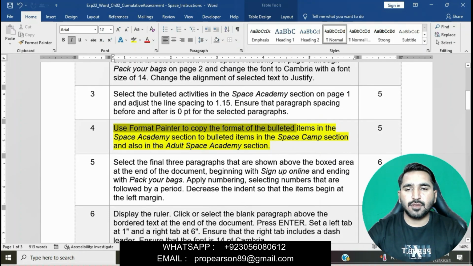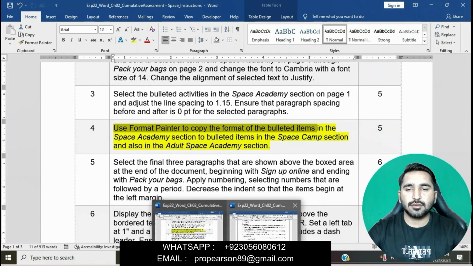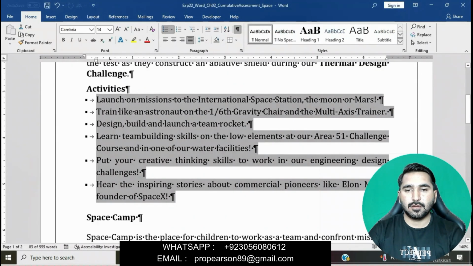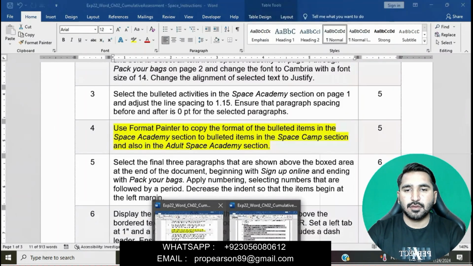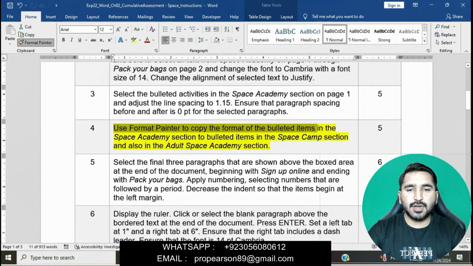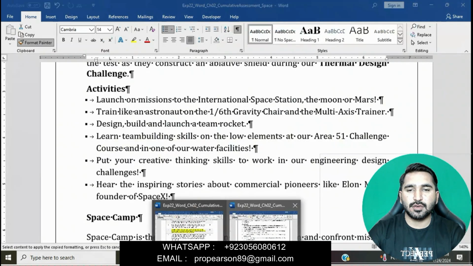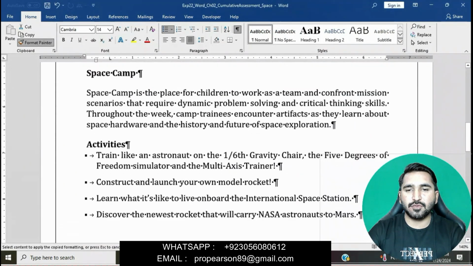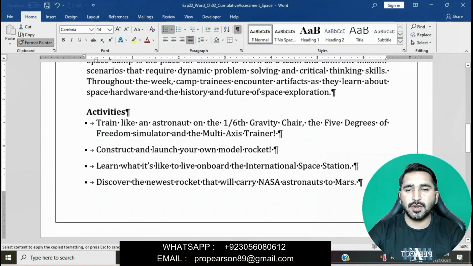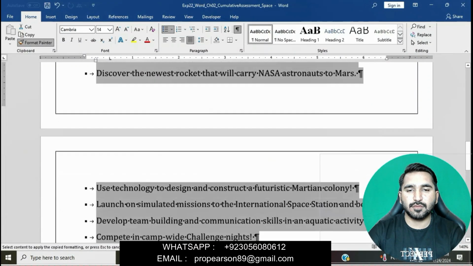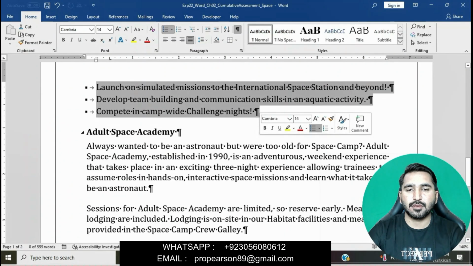Okay, first we will use format painter. Go to the clipboard group and then click on format painter. Copy the bulleted items in the Space Academy section to the bulleted items in the Space Camp section. In the Space Camp section, we will apply this format painter to the bulleted items.